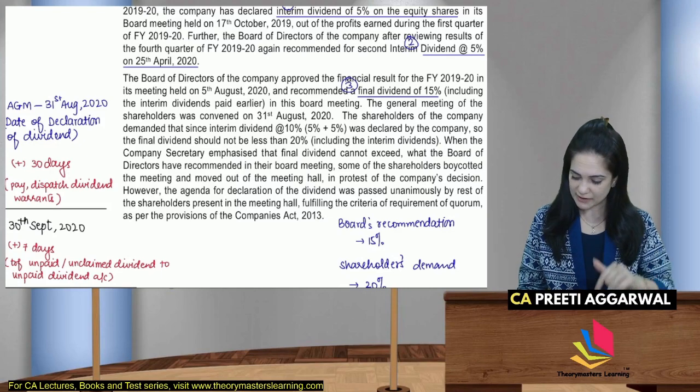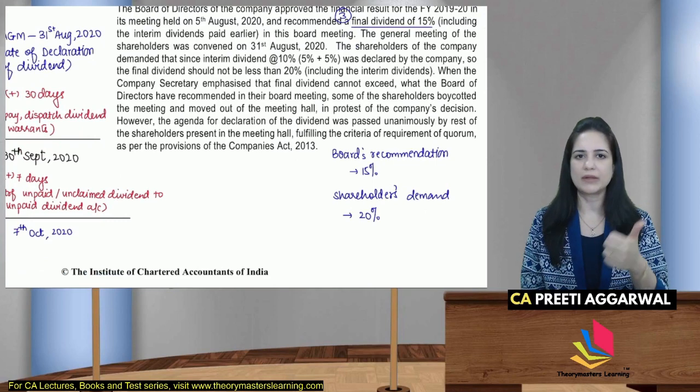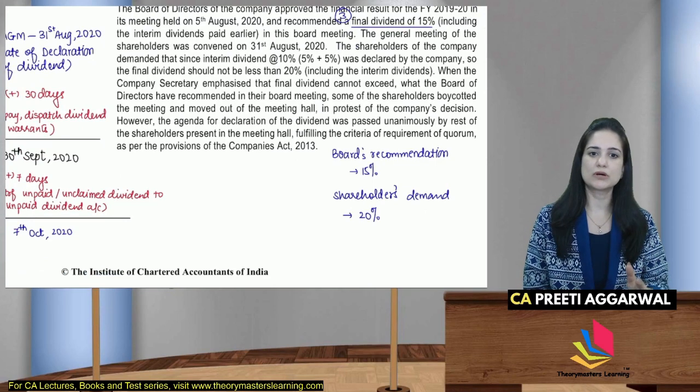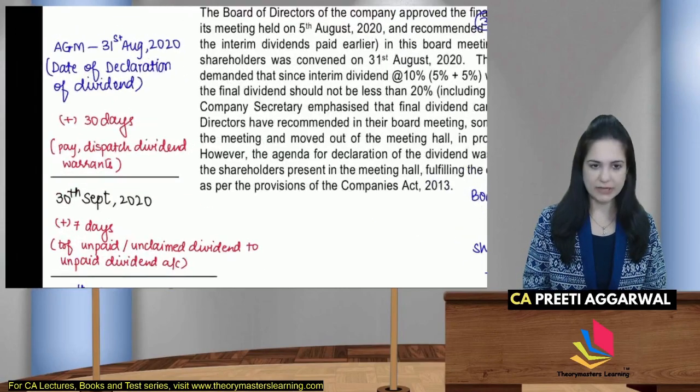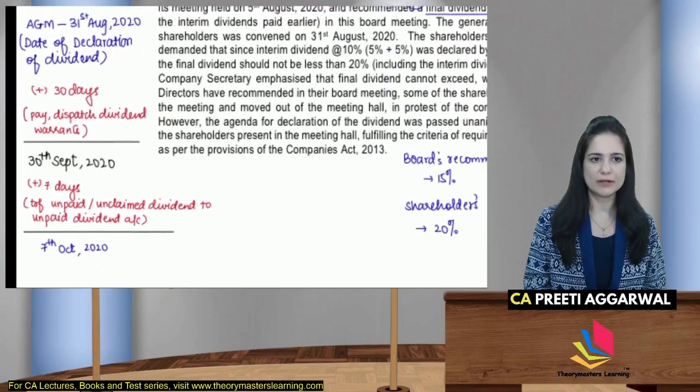Okay, so I have made a few other notes. Board's recommendation 15%, but the shareholders are demanding 20%. The company is holding the meeting on 31st of August. That is the date of declaration of dividend.